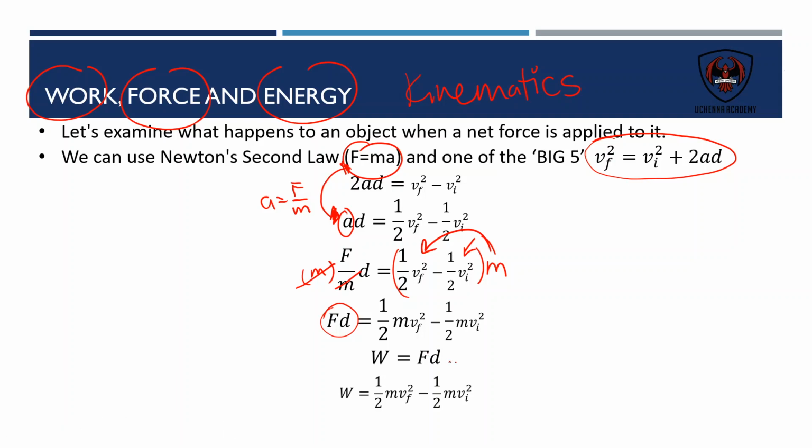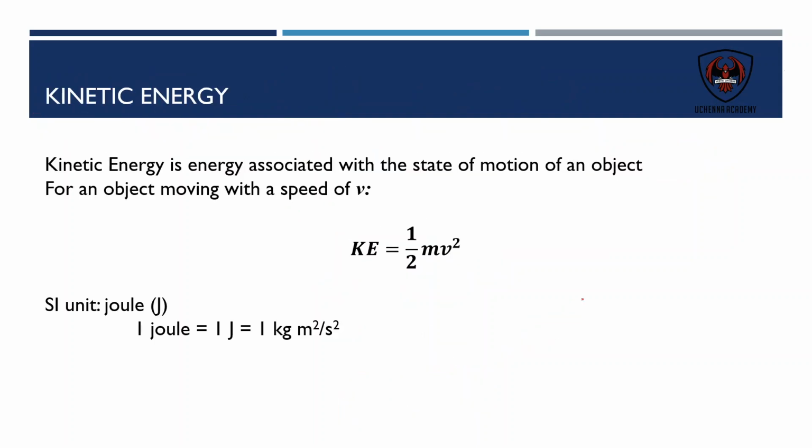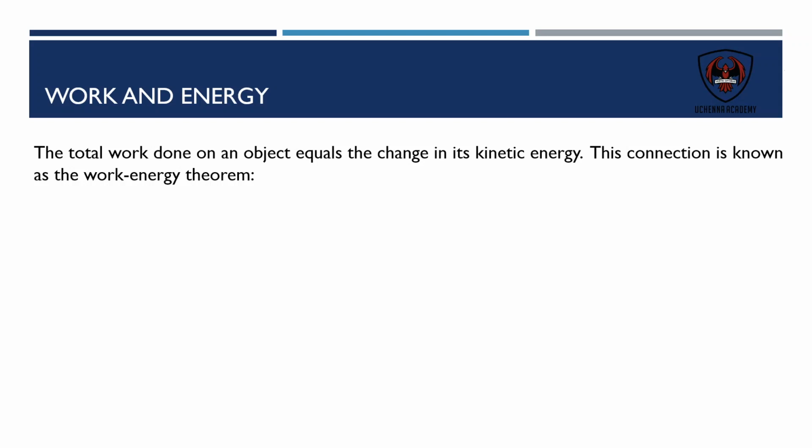So really, I can say, well, look at this. There's a new equation for work, and it involves this initial and final velocity. So work is connected to this idea of velocity, or speed, and that is really what kinetic energy is. This is our kinetic energy. So by definition, kinetic energy is associated with the state of motion, so the velocity of an object, and of course its mass. So the larger the mass, the larger its kinetic energy. The higher the velocity, the higher its kinetic energy. And change in kinetic energy is really what the work done is. And this is known as the work energy theorem.